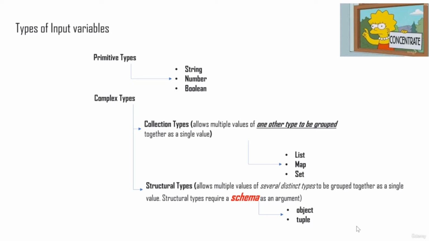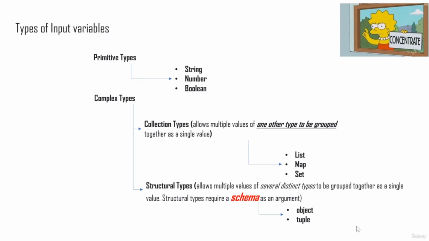Now let's look at all the types of input variables. There are three kinds of primitive input variables: the string, the number, and the boolean. Apart from that, the other types include the complex types, which can be either collection types or structural types. Collection types consist of lists, maps, and sets.